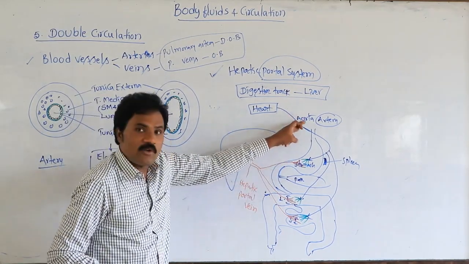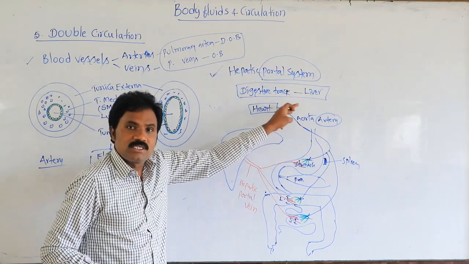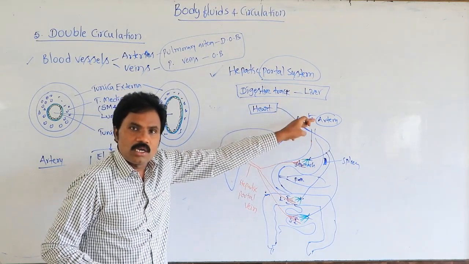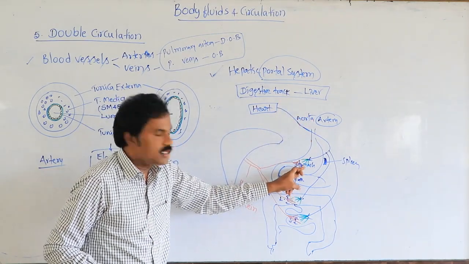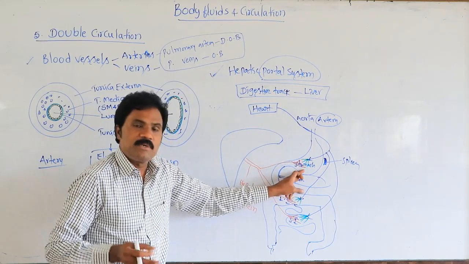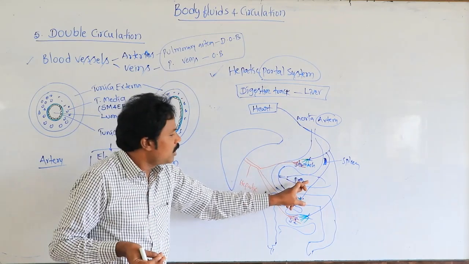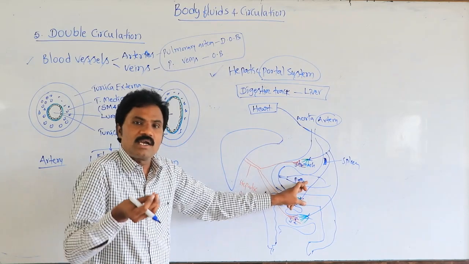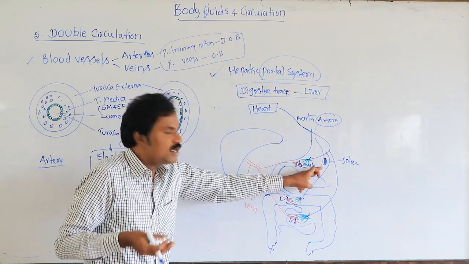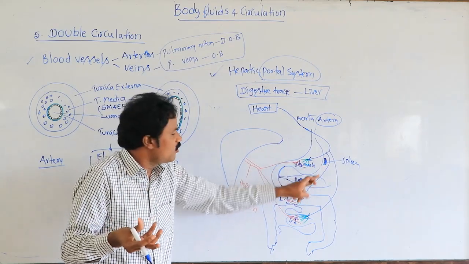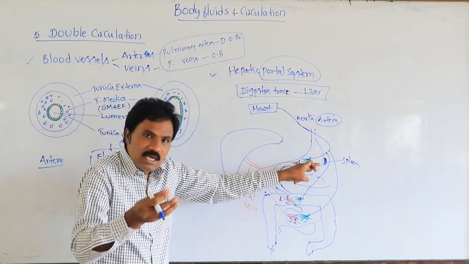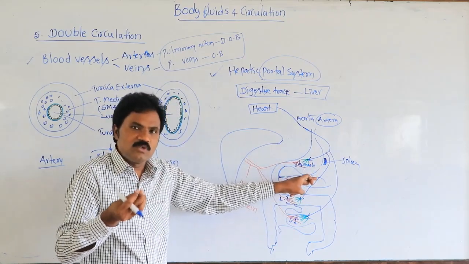So the arterioles sent from the artery: related to the stomach, the gastric arteriole; related to the pancreas, the pancreatic arteriole; related to the spleen, the splenic one. Then from here the veins are collecting. What are the veins which are collecting?